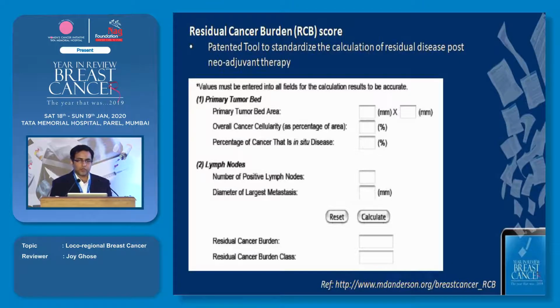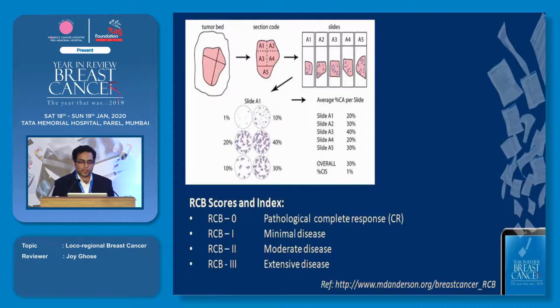So this is something that takes into account the size of the metastasis in the lymph node, coming to the question that Dr. Shahina probably raised, that what if isolated tumor cells are the only thing remaining behind. So this can probably score it, and now it can give a prognostic score to the patient. So you get a score according to residual cancer burden, and you get a class. The classes are basically RCB 0 to 3.